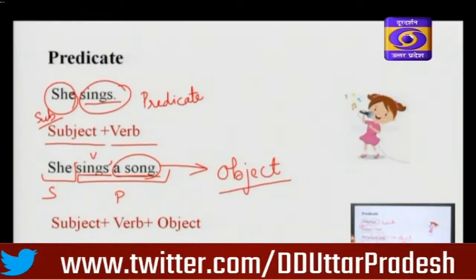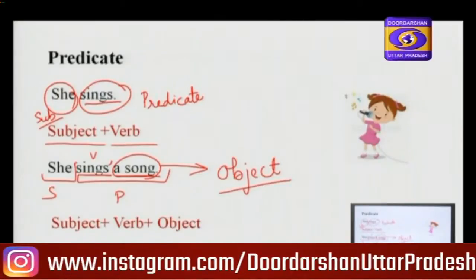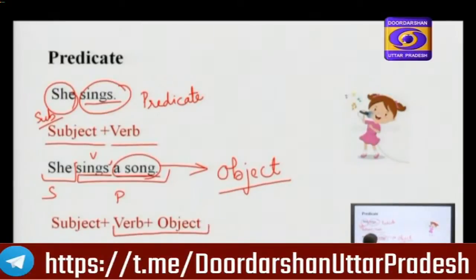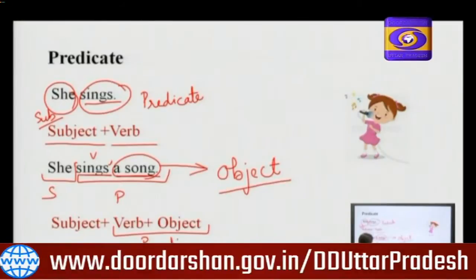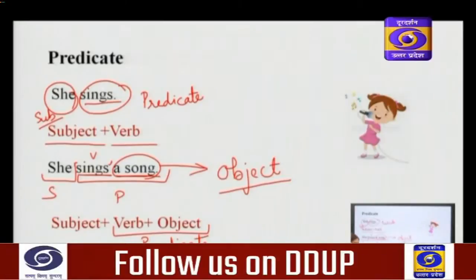Here we have a predicate of two words. The sentence structure of this sentence becomes subject plus verb plus object. Here we have two words in the predicate, verb plus object.